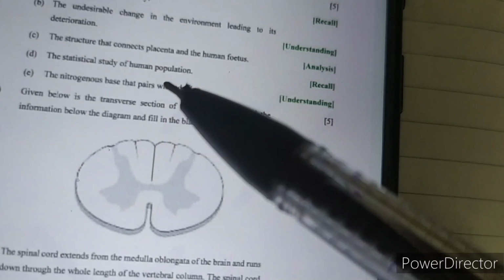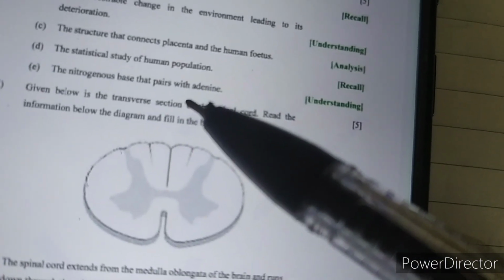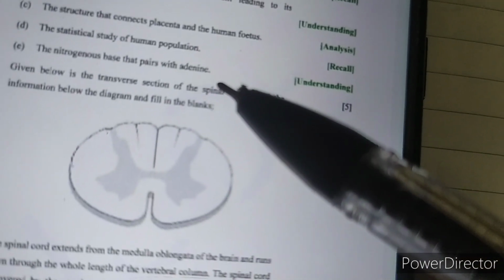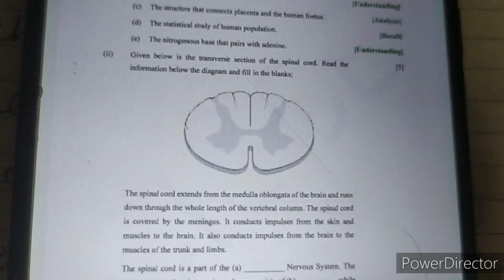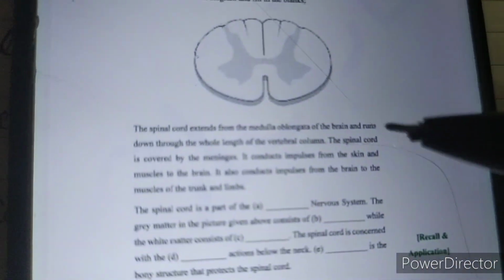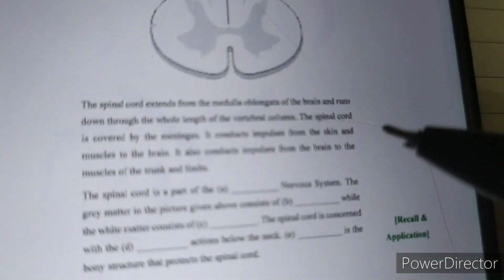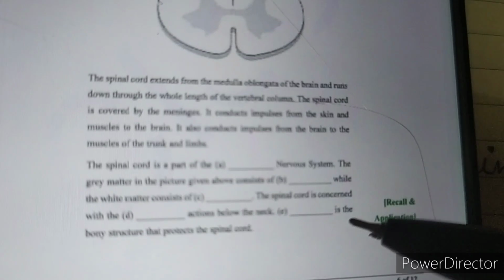And the statistical study of human population is called demography. The nitrogenous base that pairs with adenine is thymine. The next question is a diagrammatic question in which you have been given the diagram of a spinal cord. They have given a written paragraph about the spinal cord, and in another paragraph you have to fill in the appropriate words. That is a recall and application based question.